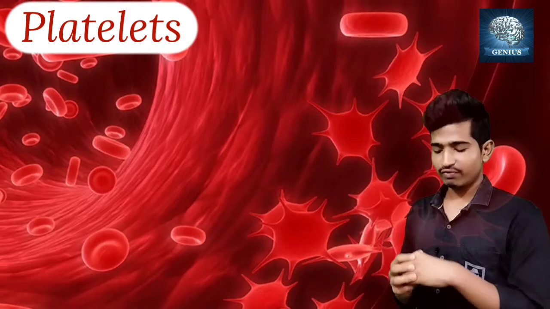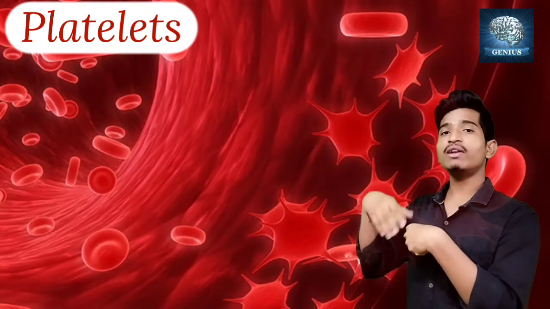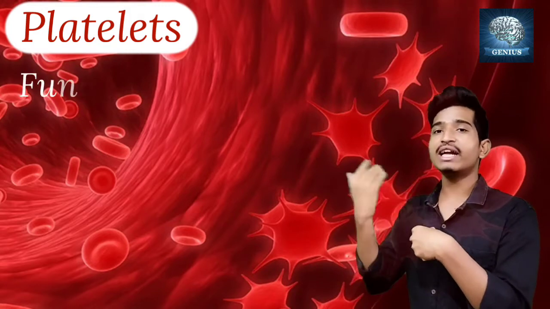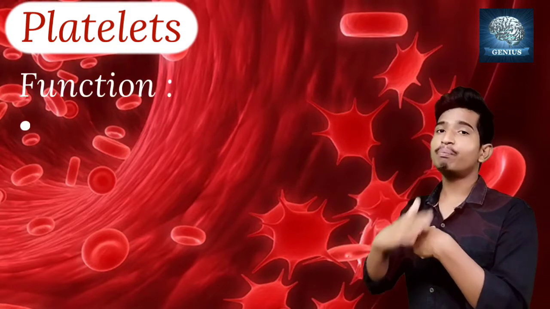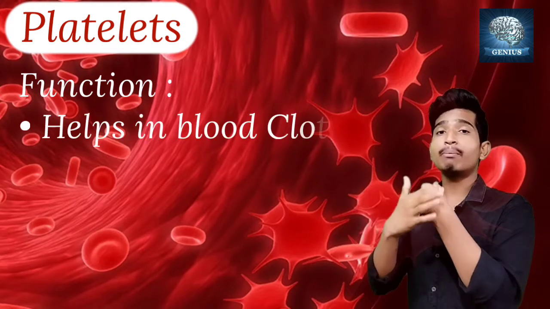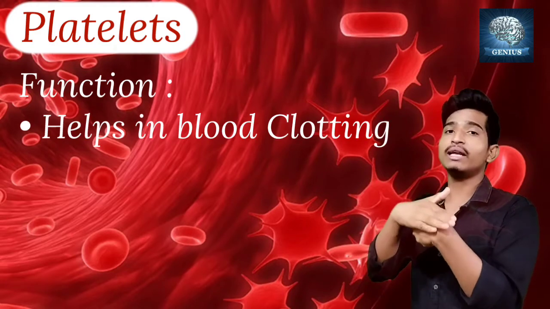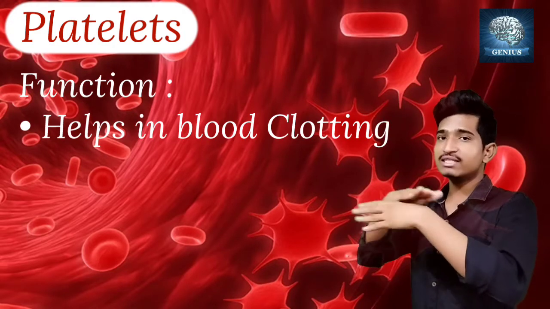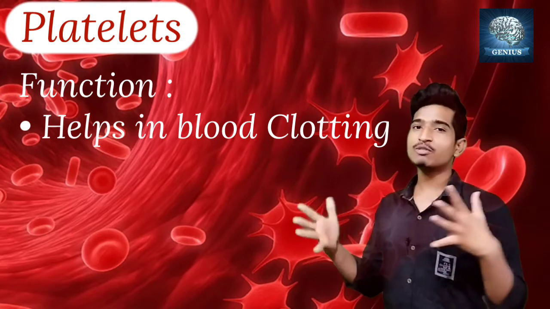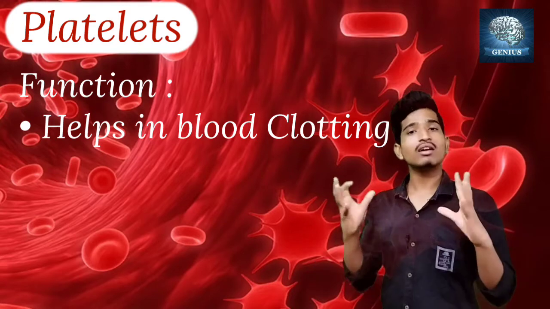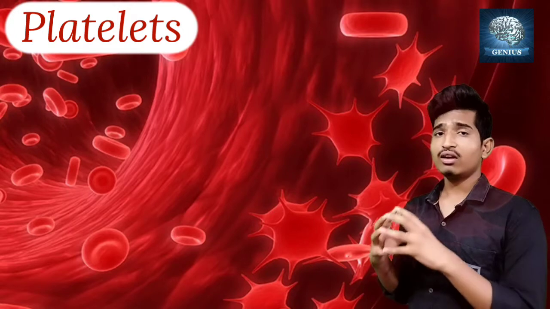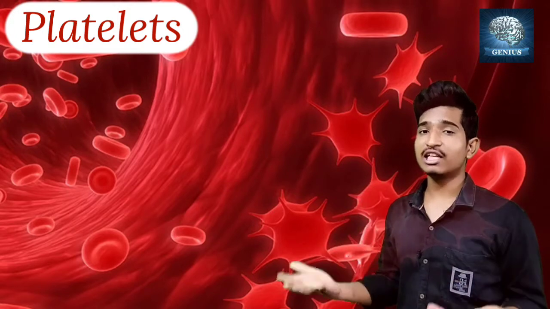When a wound happens in my hand, the blood comes outside, no? So the blood gets wasted. Yes or no? To prevent that blood loss, we need to prevent the flowing of the blood. So when a wound happens, a black colored layer is formed and it prevents the blood from flowing outside. So the blood stays in my hand. It will be conserved. This is what happens by the platelets. The platelets will clot the blood. It will prevent blood loss. That's it. So that's why we need to increase the platelet level.